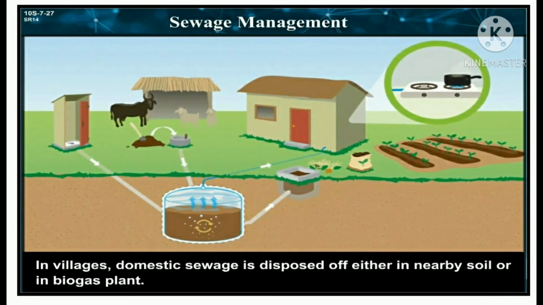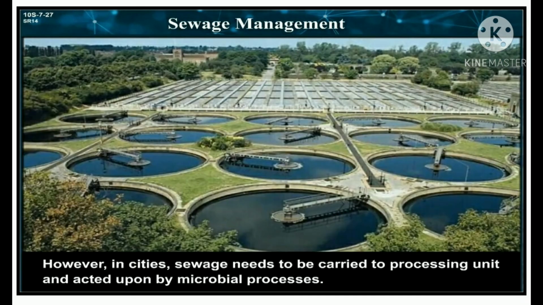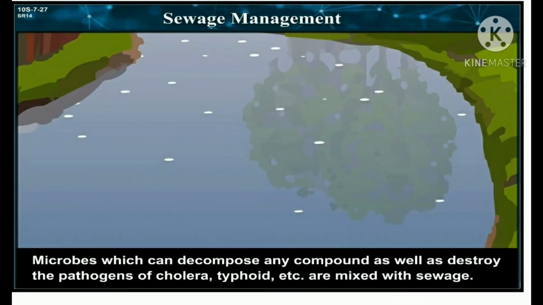Next is sewage management. In villages, domestic sewage is disposed of either in nearby soil or in a biogas plant. However, in cities, sewage needs to be carried to a processing unit and acted upon by microbial processes.